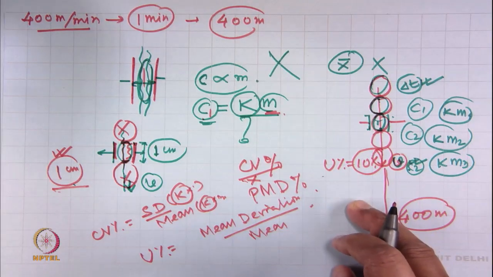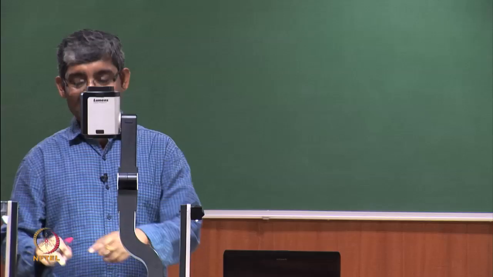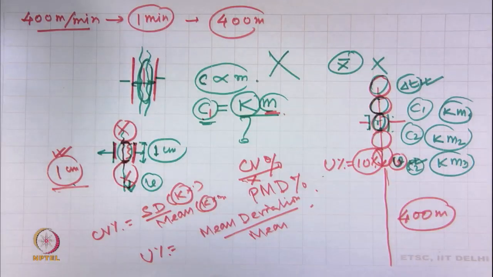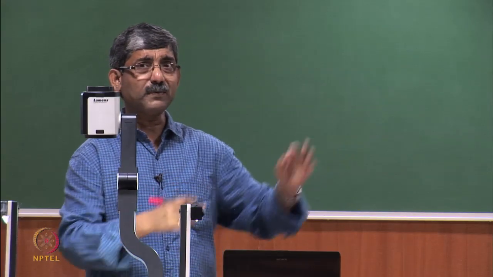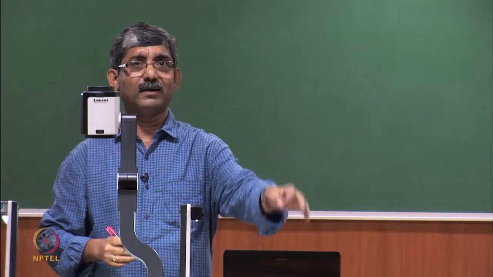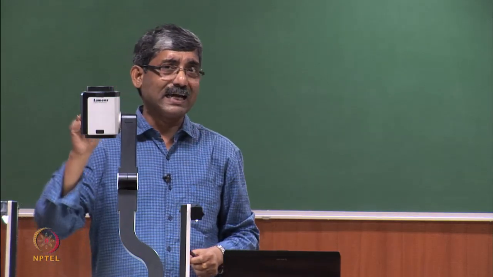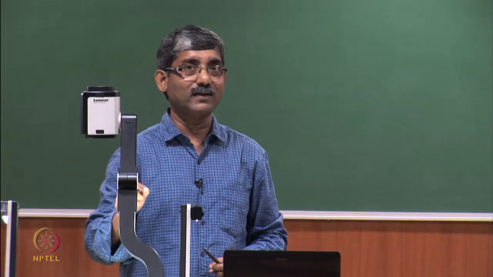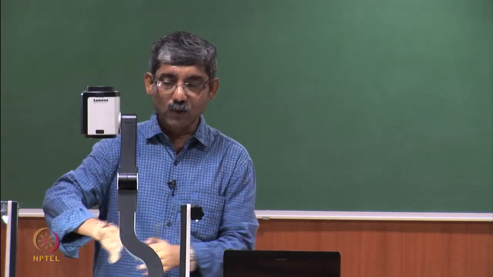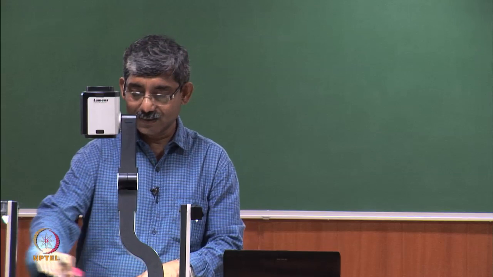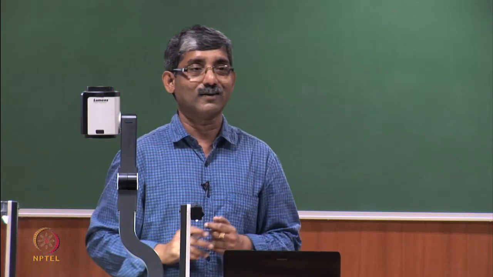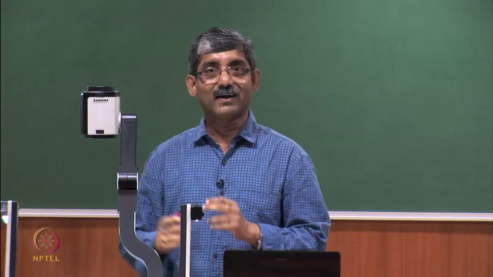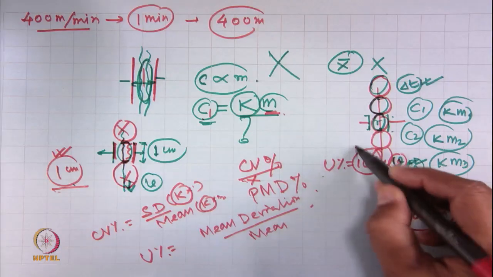Now, I have collected the same 400 meter in a bobbin, properly kept, and I am giving you the yarn. Can you calculate U percent without using this instrument, only using the cutting and weighing method, and reach this value?